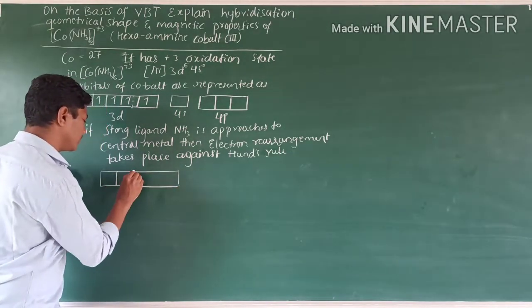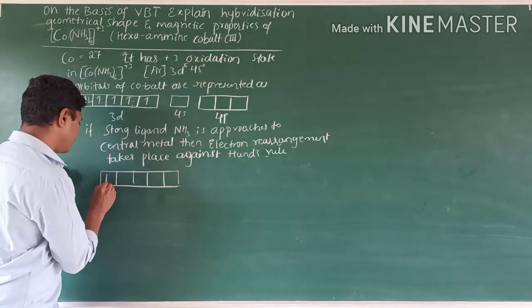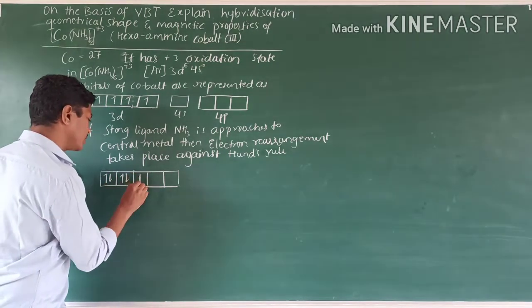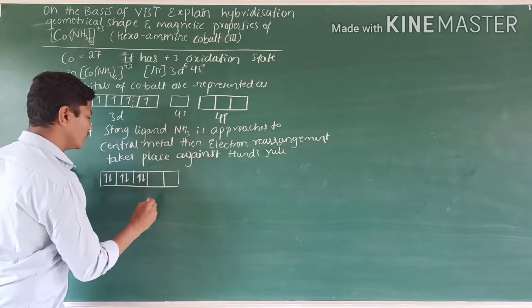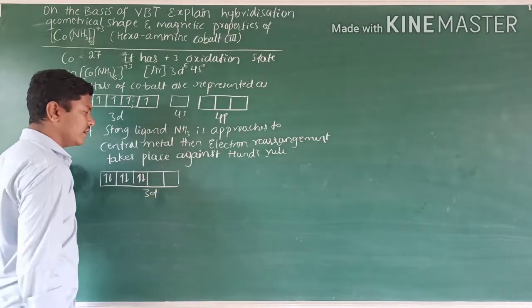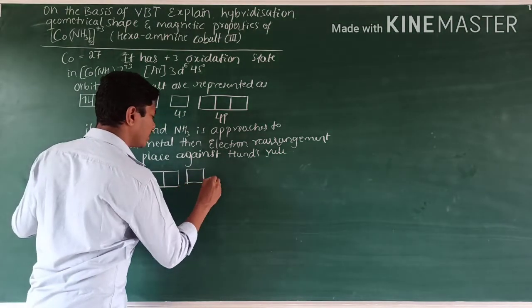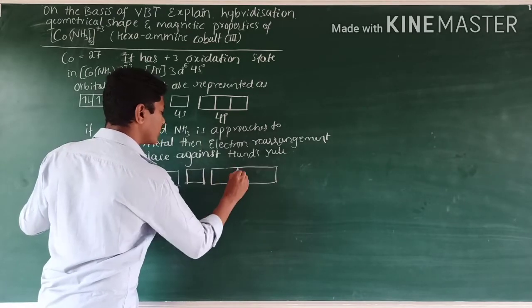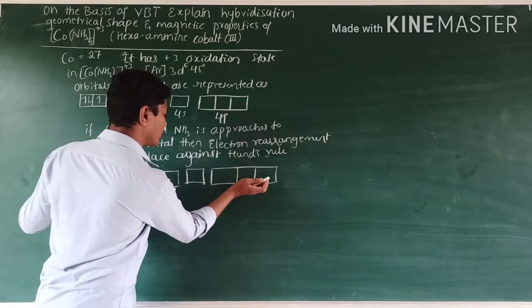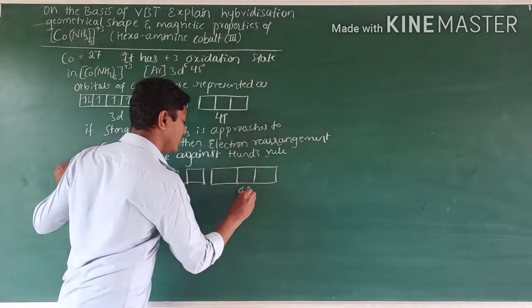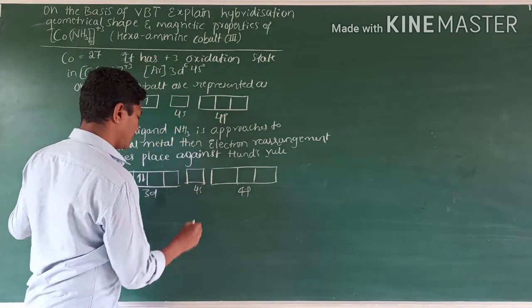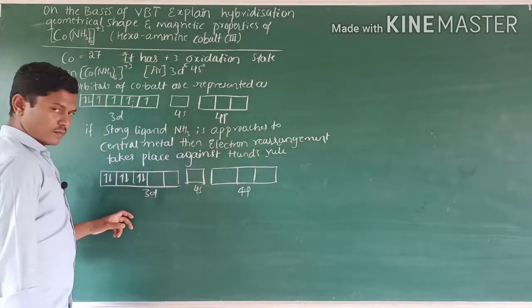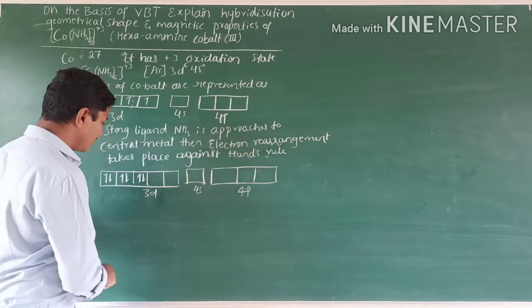This is the d orbital. In this, pairing of electrons takes place. Two 3d orbitals are empty here, and the 4s orbital is empty here, then we need the 4p orbitals. See what happens here.